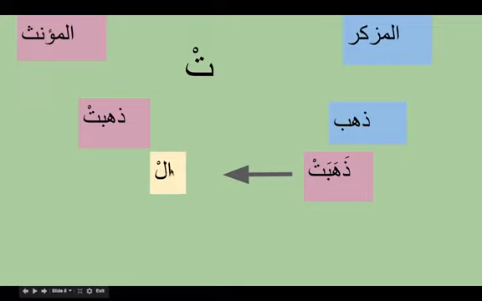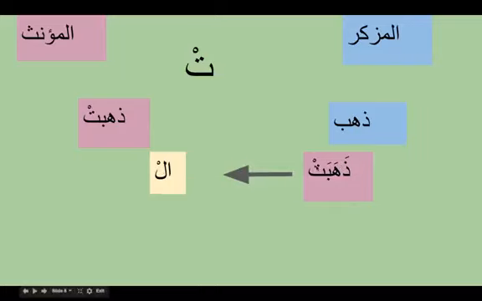This alif is not a letter, it is just a sound, so we will miss it when there is any word before it. But here we got a letter, but it's got a sukoon. So we have to pronounce the sound of the letter, but not the sound of the vowel sign. So how do we pronounce? If we get dhahabat, then our pronunciation stops here, so we can't pronounce. This is called iltiqai sakinaini, the clashing of sukoons.